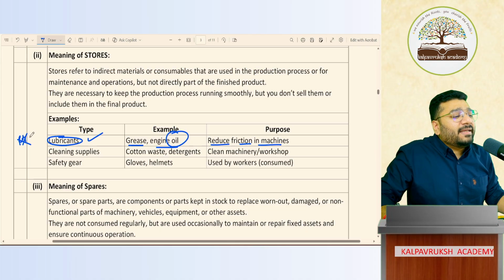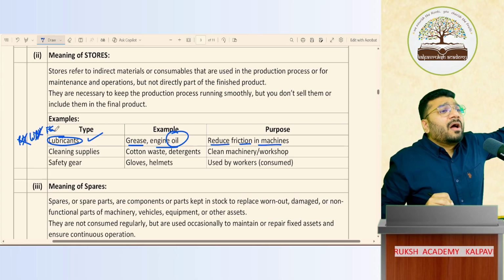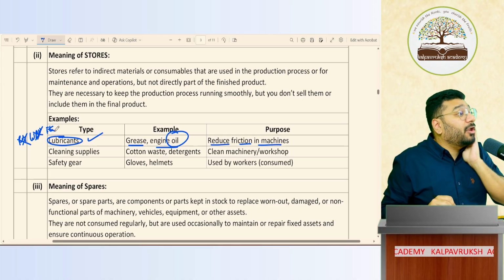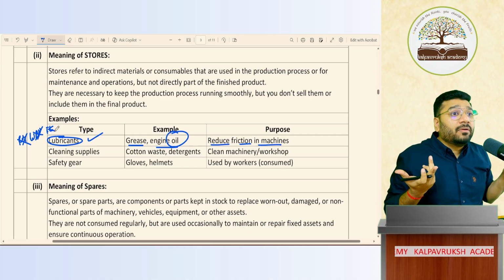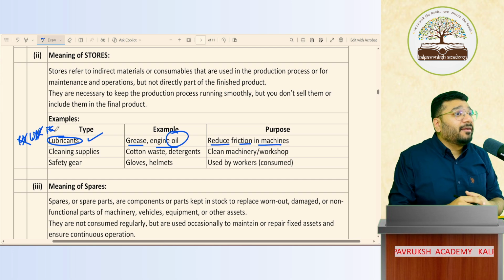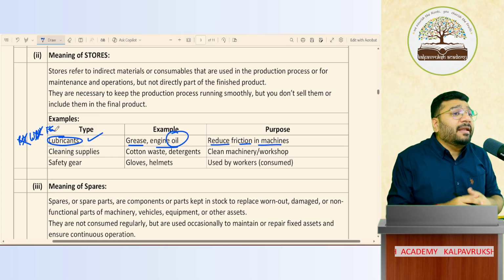Okay, is it WIP? No. Is it finished goods? No. So where should I take this? It was a big problem for a lot of people. Where do we take this? Can I take this as a fixed asset? Oh, then you'll charge depreciation on this. Tell me, where the hell should I take this lubrication in my financial statement?